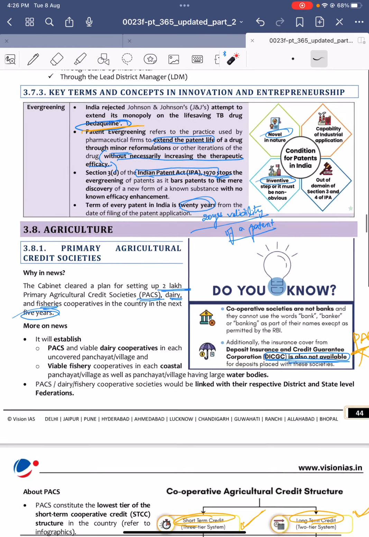Next, agriculture. Regarding the agriculture sector, PACS, Primary Agriculture Credit Societies. Recently, the Cabinet cleared a plan to set up 2 lakh PACS in the next 5 years. So, Primary Agriculture Credit Societies. So, under this,